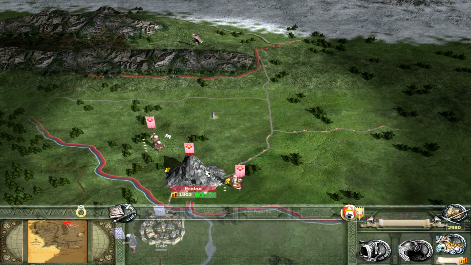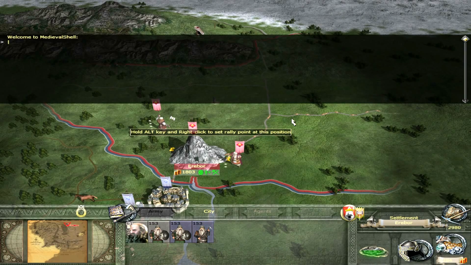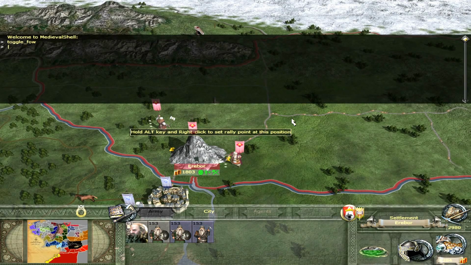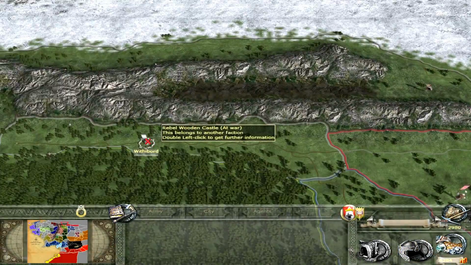Probably should do a map reveal to find out where things are, so I can at least know where to go. I think it still works. Toggle fog of war. There we go. So we can at least see where some settlements are, because I have no idea where they all are in this map.